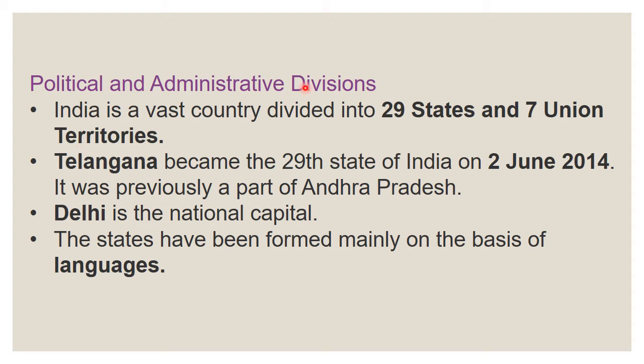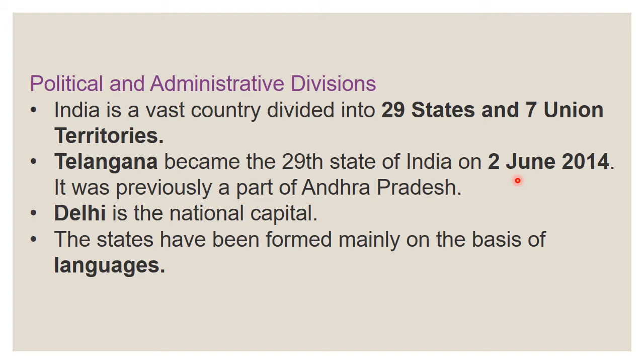Political and administrative divisions. So politically how is India divided, and the administrative divisions, everything we are going to see now. India is a vast country, a big country, divided into 29 states. How many states? 29 states and 7 union territories. So, India has 29 states and 7 union territories. Telangana became the 29th state.